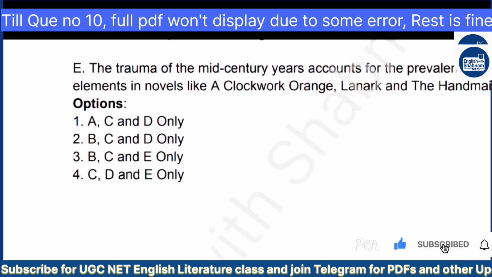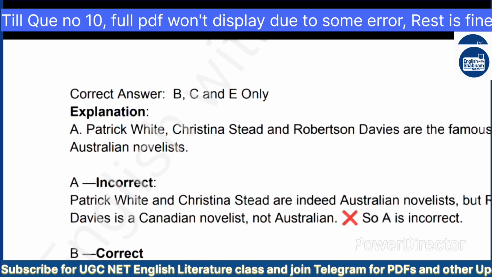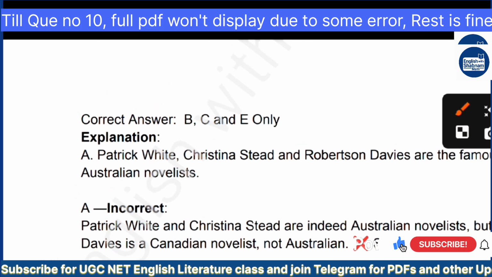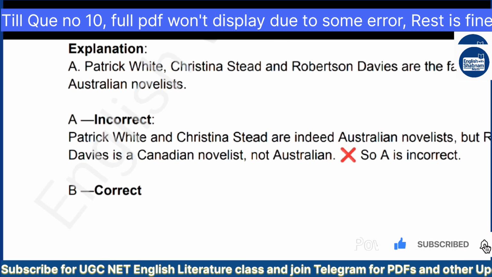So the answer to this question was options B, C, and E, option 3. How and why? Patrick White, Christina Stead, and Robertson Davies are the famous Australian novelists. This is incorrect. Patrick White and Christina Stead are indeed Australian novelists, but Robertson Davies is a Canadian novelist, so we can eliminate this option.